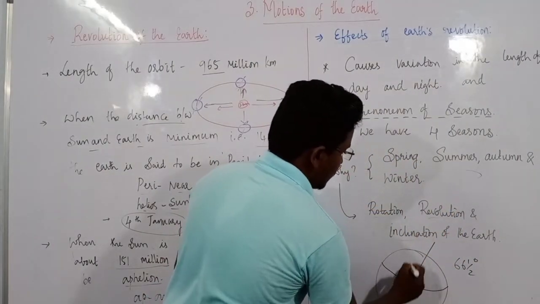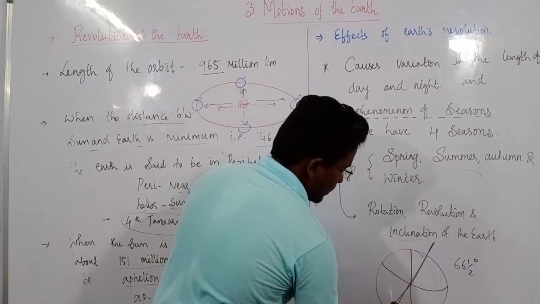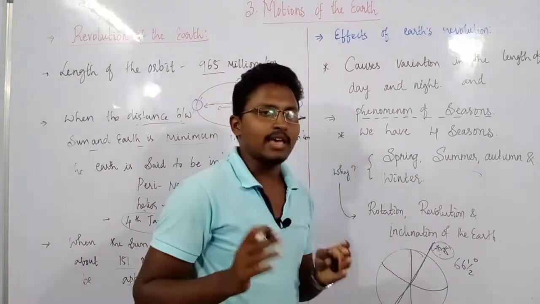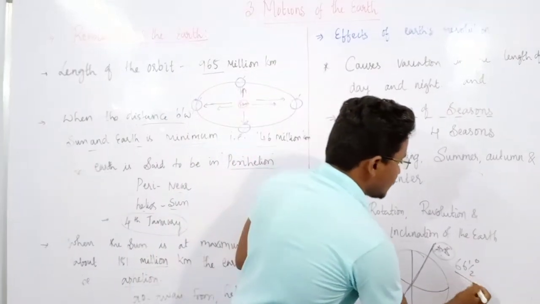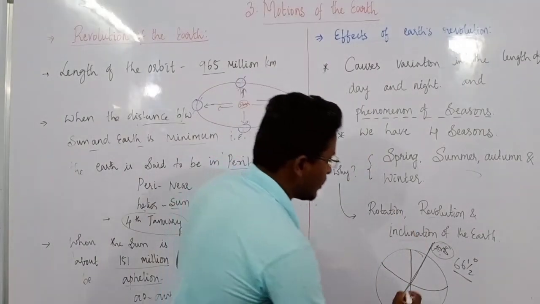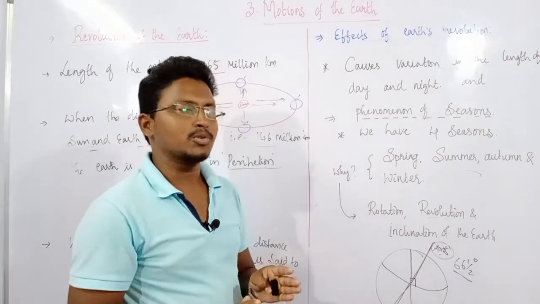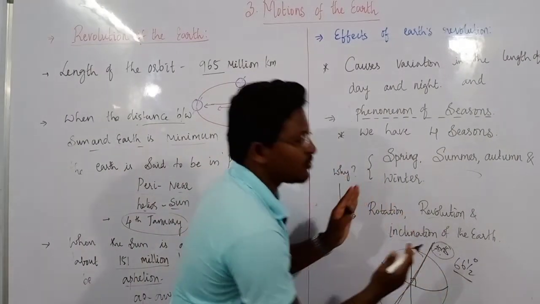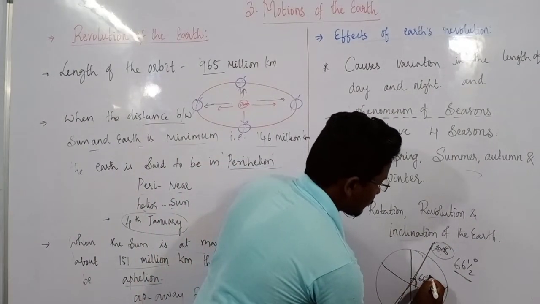Suppose this is the equator, if you draw a center line, but the earth is tilted at this angle, and this point we call the axis. So this axis is inclined at an angle of 66 and a half degrees. If you divide the earth in half, you should actually get 90 degrees, but the earth is not in that position, it is somewhat tilted, bending at an angle of 66 and a half degrees.